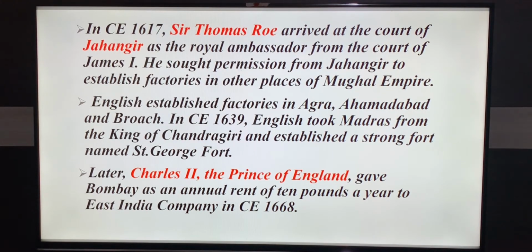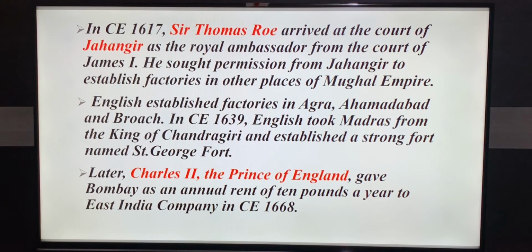In 1639, English took Madras from the king of Chandragiri and established a strong fort named St. George Fort. Later, Charles II, the Prince of England, gave Bombay to the East India Company at an annual rent of £10 a year in 1668.